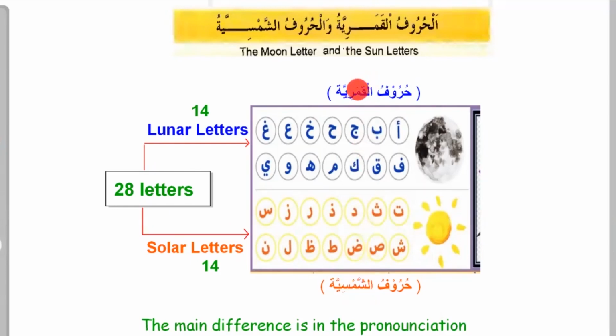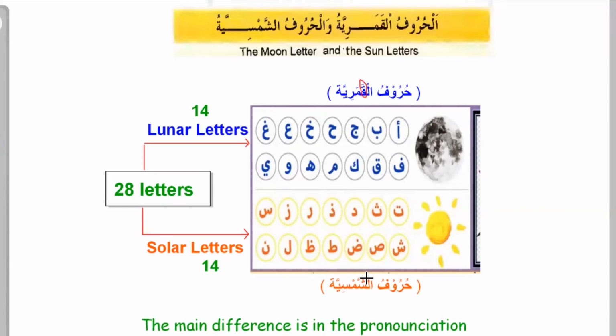Because the qaf after the lam is a huruf al-Qamariya, so when alif and lam attach to it, the lam is pronounced.